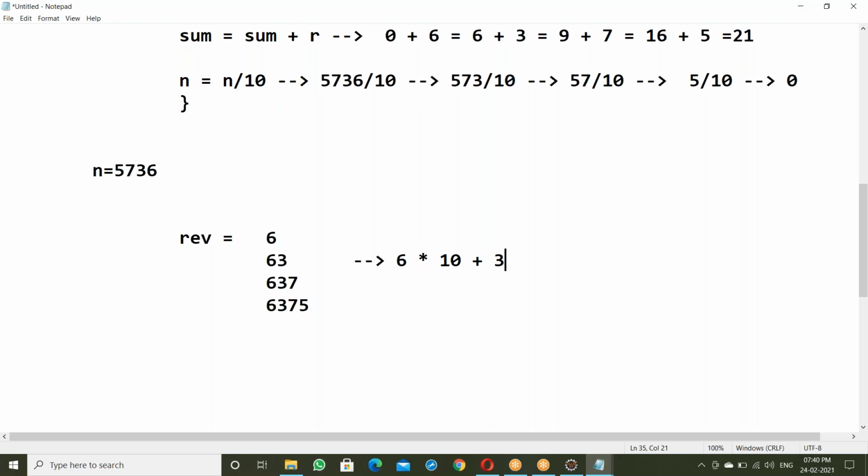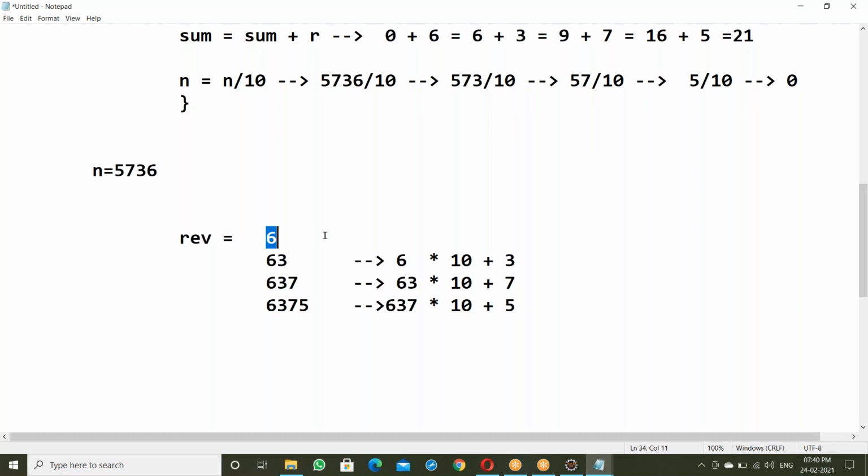How to get 63 here? 6 into 10 plus 3. Next, 63 into 10 plus 7. Next, 637 into 10 plus 5.